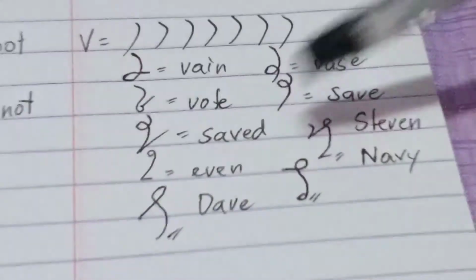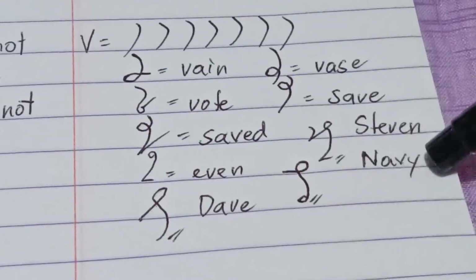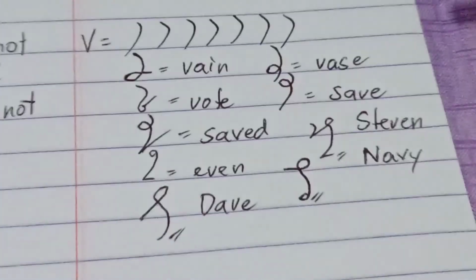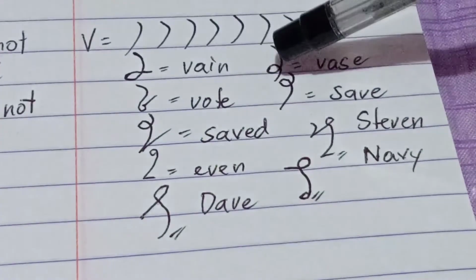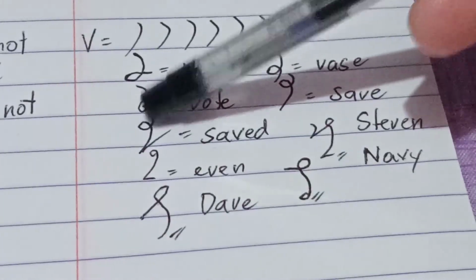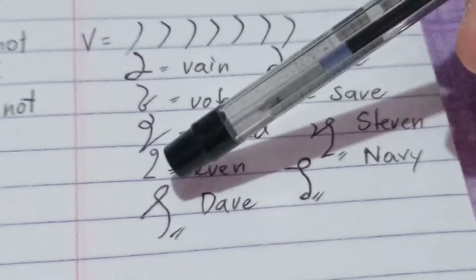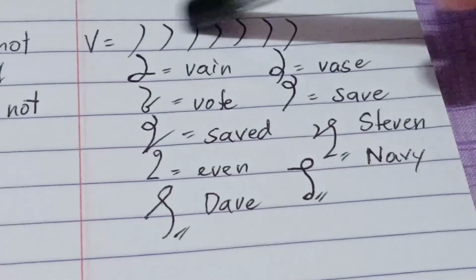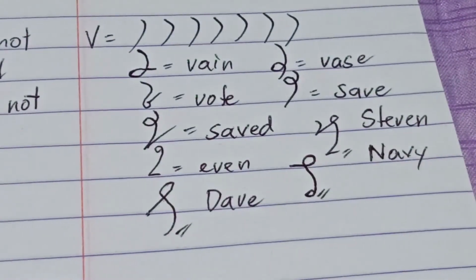E-V-N, even. N-A-V-E, Navy. D-A-V, Dave. So, vain, vase, vote, save, saved, Steven, even, Navy, Dave. Okay, so these are the examples of words with the sound of V.